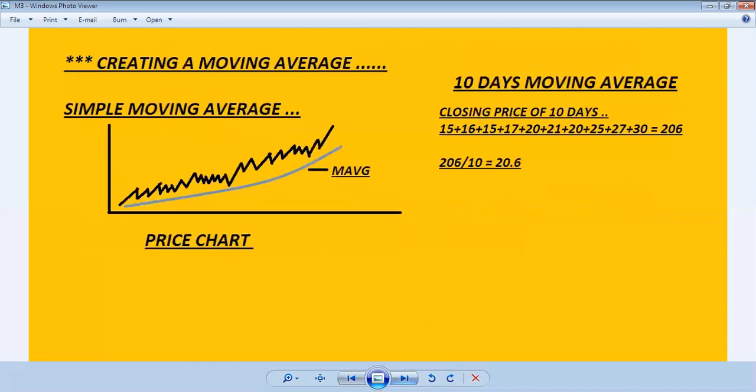And go to next. This is how to create a moving average, which I discussed earlier, like a 10 days moving average.